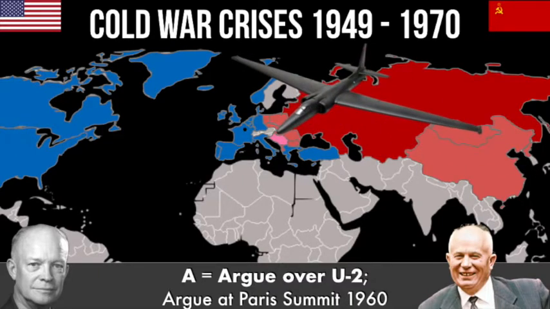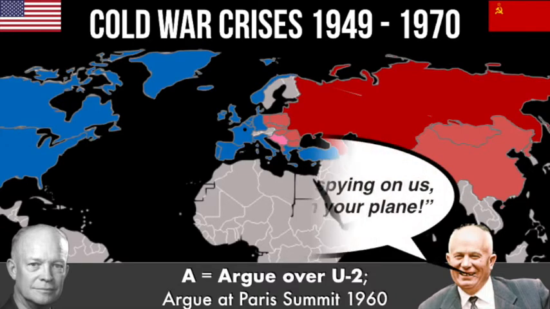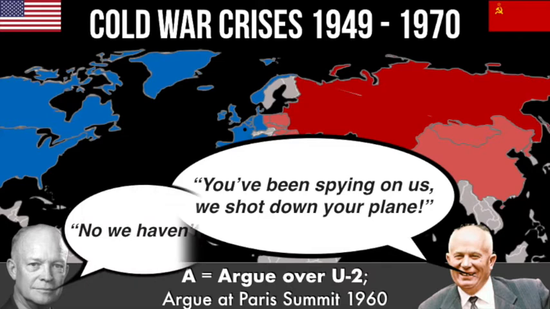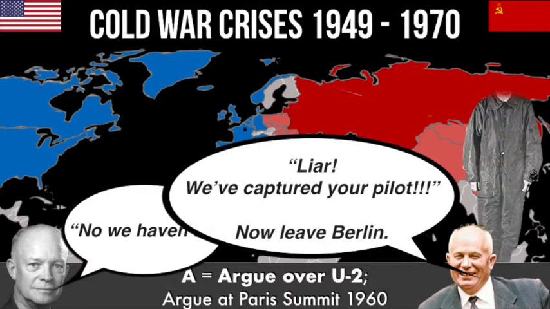Unfortunately for them, the spy plane was shot down, but they thought the pilot would commit suicide, so they were convinced that the Russians would never capture the pilot. Eisenhower completely denied that America had been spying on the Soviet Union until Khrushchev sprang his trap. The pilot had parachuted down, had not committed suicide, and had been captured by the USSR, and they brought him out in front of the television cameras, proving that Eisenhower was lying about the spying. At the Paris summit, Khrushchev arrived. When America refused to apologise, he stormed out and brought back his ultimatum asking Eisenhower and the West to leave Berlin.